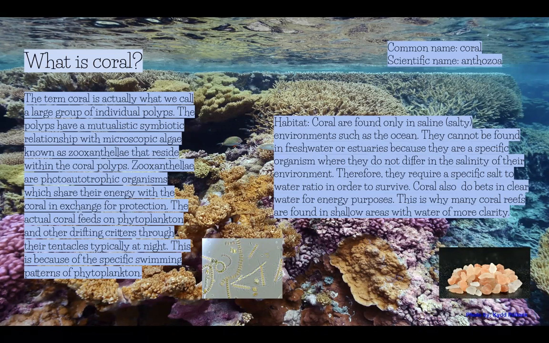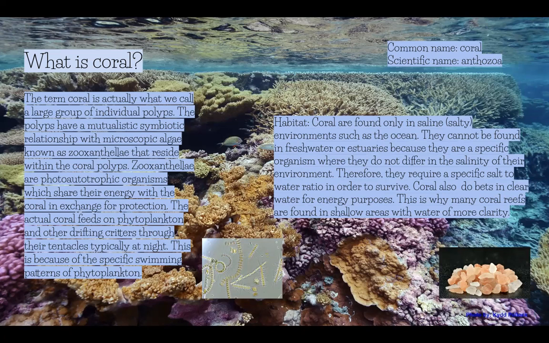The actual coral feeds on phytoplankton and other drifting critters through their tentacles, typically at night. This is because of the specific swimming patterns of phytoplankton. During the night, phytoplankton tend to swim vertically, and that's when coral will reach out their tentacles and grab. The common name of coral is what we call coral, and the scientific name is Anthozoa.